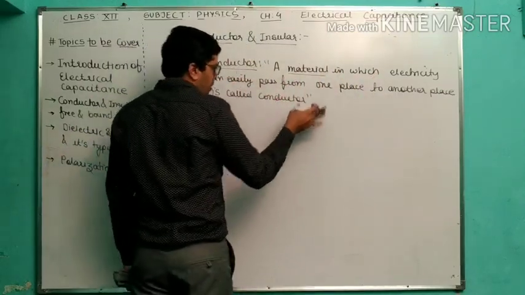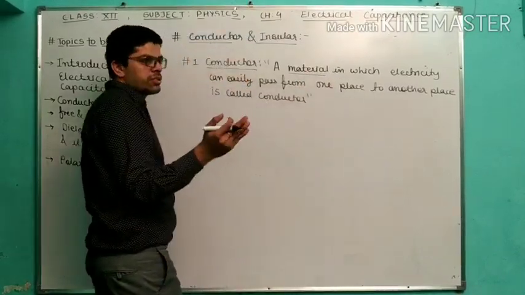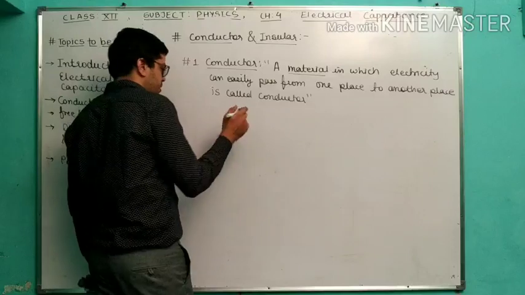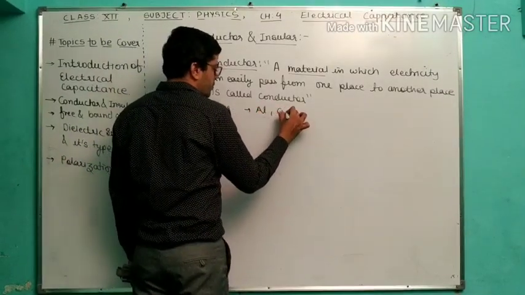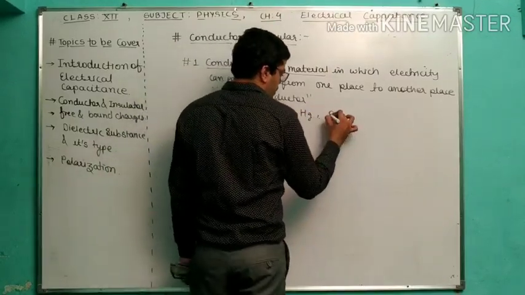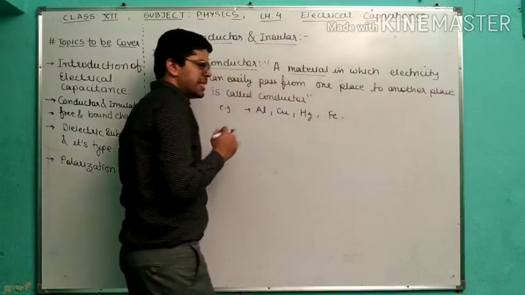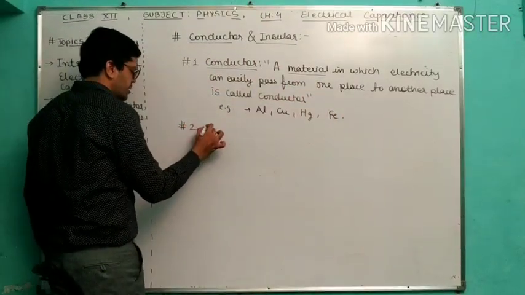So in English we can say that a material in which electricity can easily pass from one place to another place is called a conductor. So examples are aluminium, copper, mercury, okay, iron, etc. Many examples are here. So now we are talking about the second part of this, which is insulator.